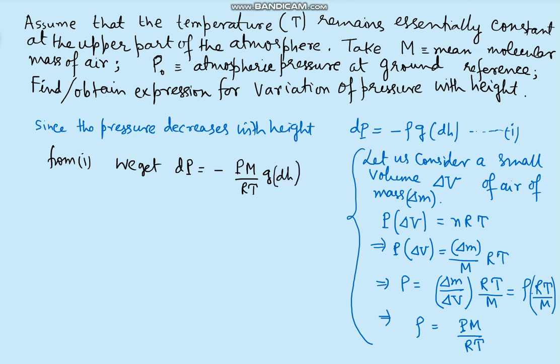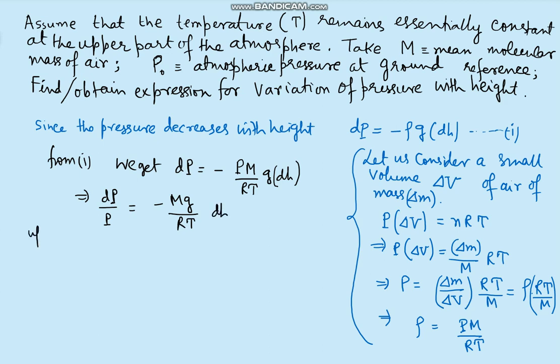This we can write. So let us change the sides. We have further dP by P equal to minus Mg divided by RT and dH.